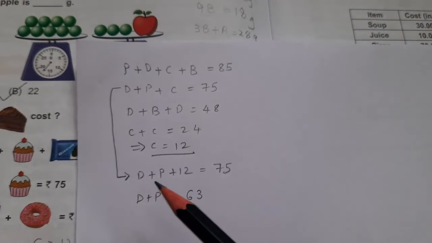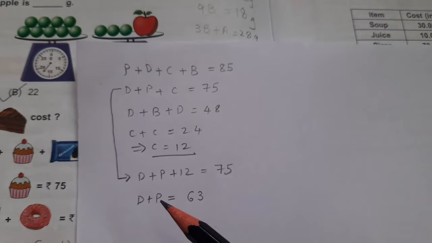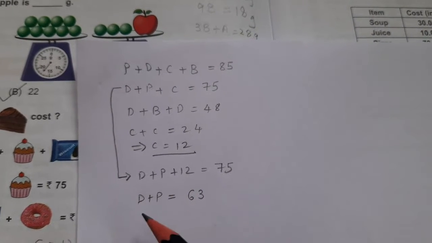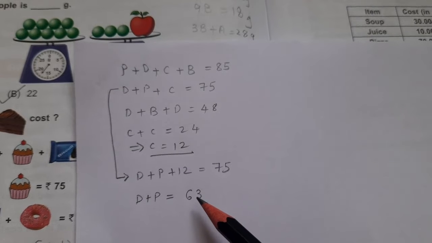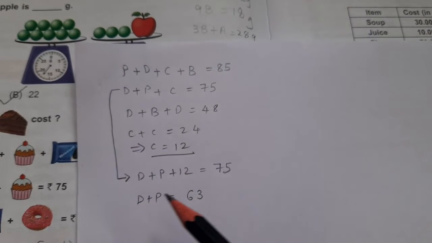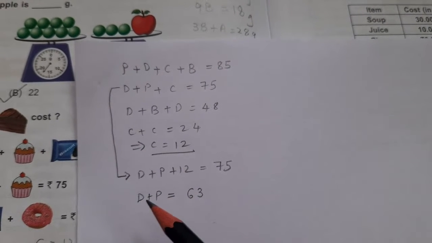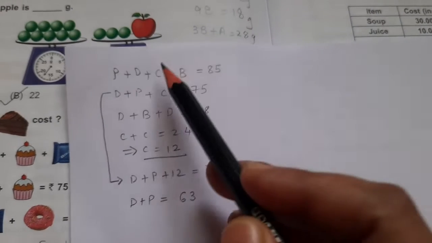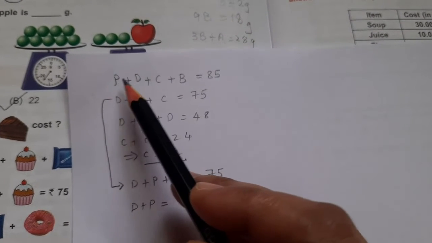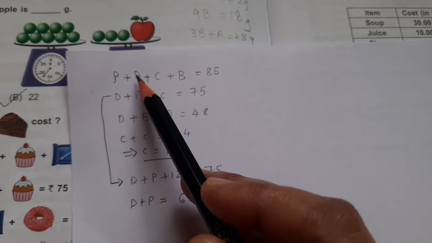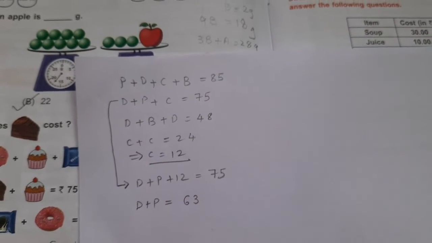ठीक है. अब इसमें से भी we can't find out anything because now there are still two variables. तो अभी ये जो 63 अमाउंट है, ये जो 63 वैल्यू आया है डोनट प्लस पेस्ट्री का, if I use this in the first equation, donut plus pastry के लिए, okay, so let me now try doing that.